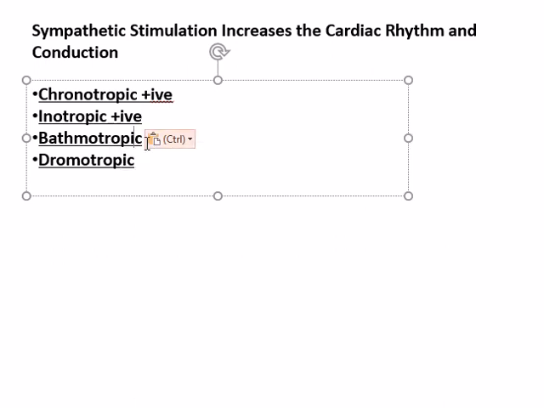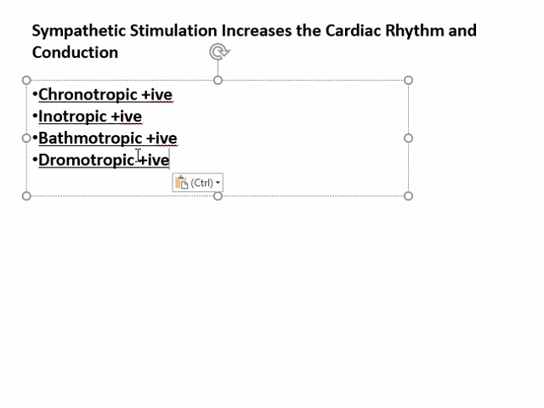Bathmotropy is also positive. Now what happens in the positive bathmotropic effect is that the excitability of the heart increases. All of this is because of increased sodium and calcium transmission. The sodium influx and the calcium influx occur, and it leads to easy stimulation of the heart.